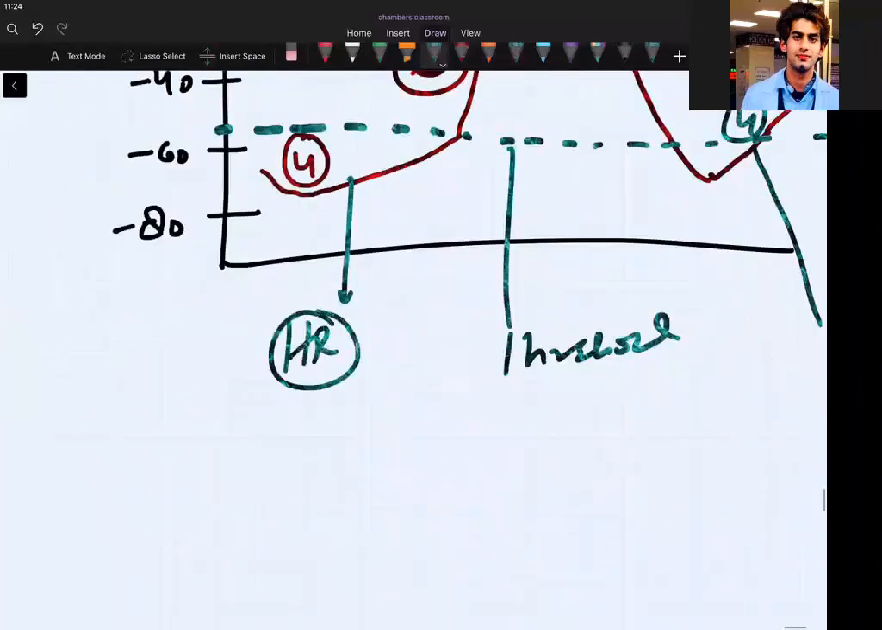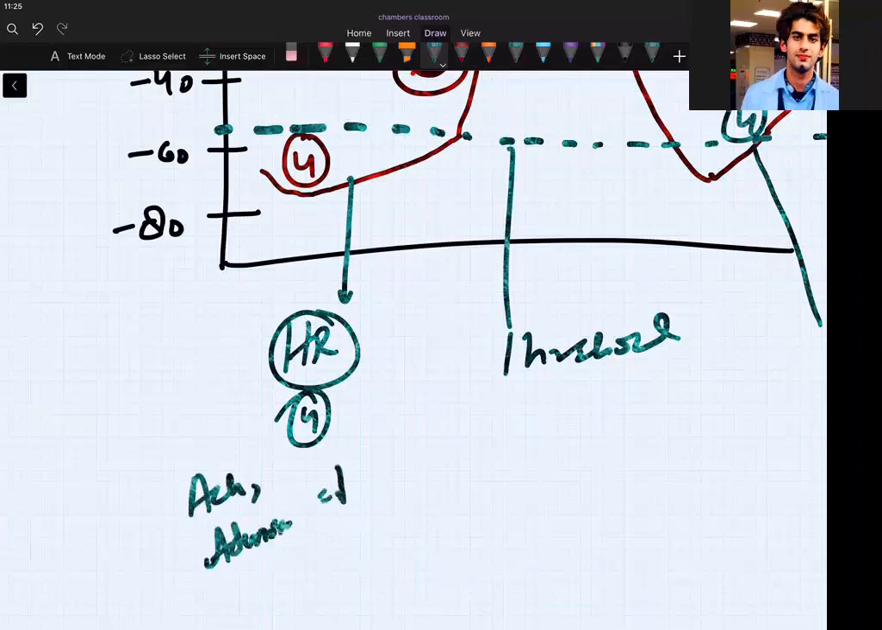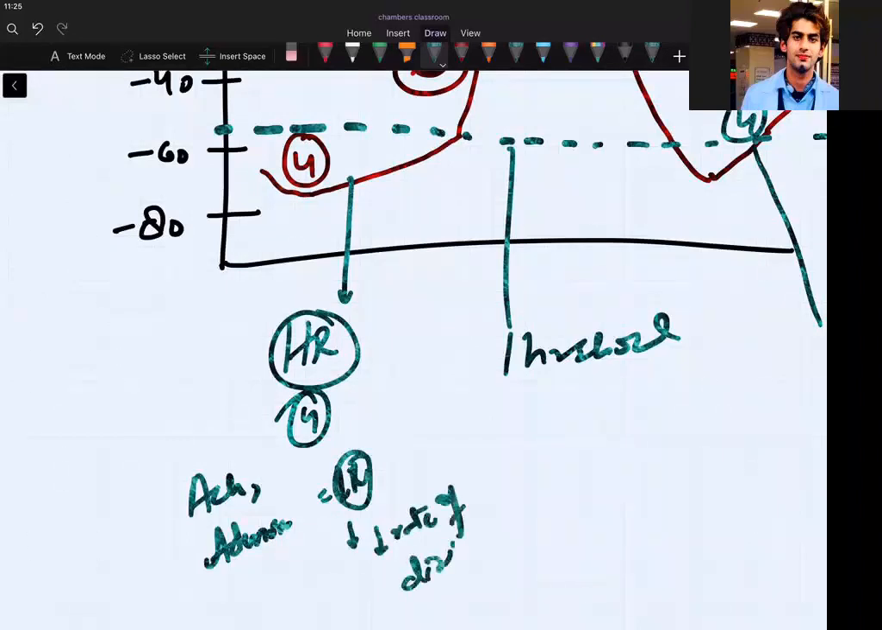Okay, so remember here, phase 4 represents the heart rate. If they ask you which phase of the pacemaker potential graph acetylcholine will act on to decrease the diastolic potential, you should write phase 4 as the answer. Direct, take it in the exam and come home and sleep. So we have acetylcholine acting here, and we have adenosine, which can decrease the heart rate, meaning decrease the rate of diastolic depolarization.